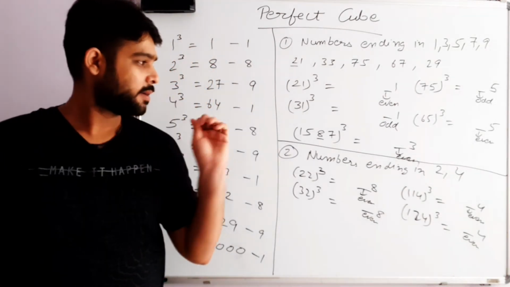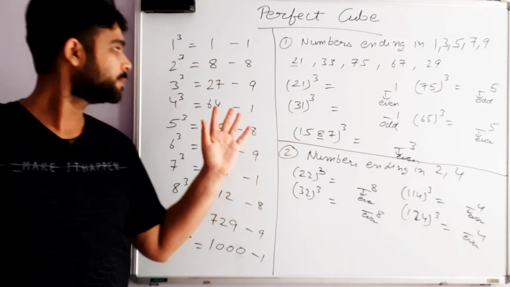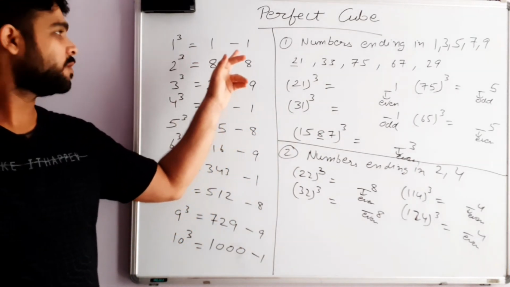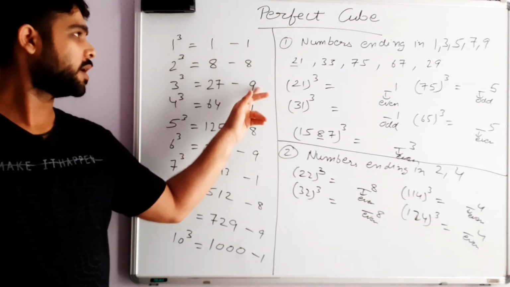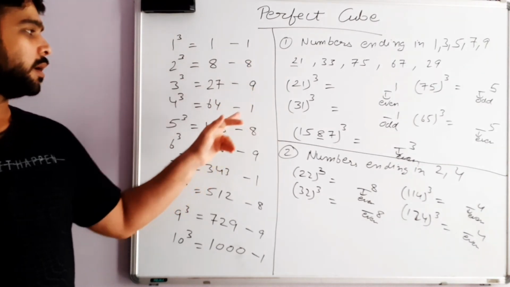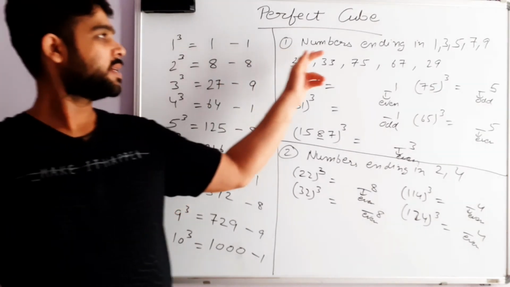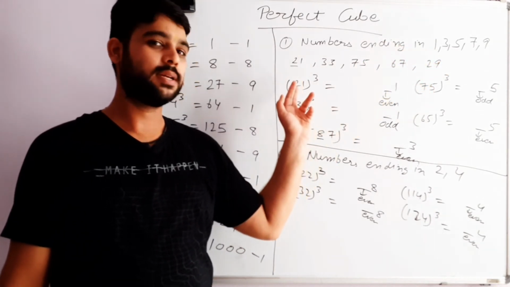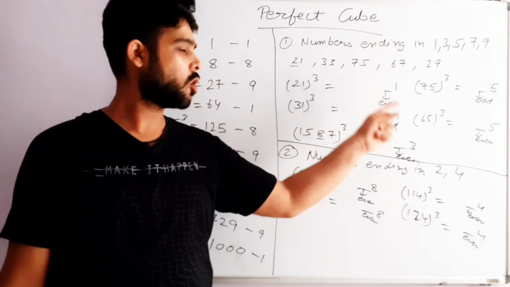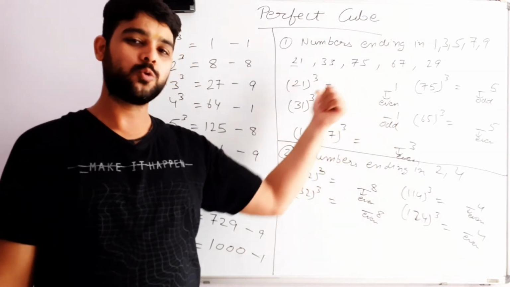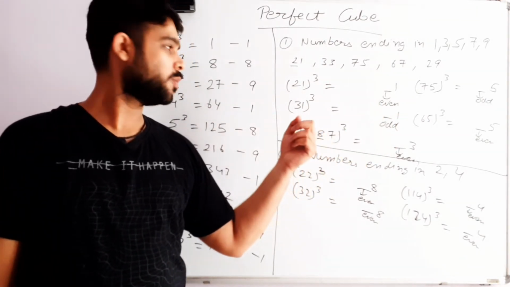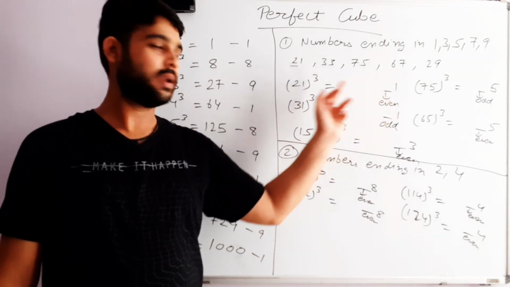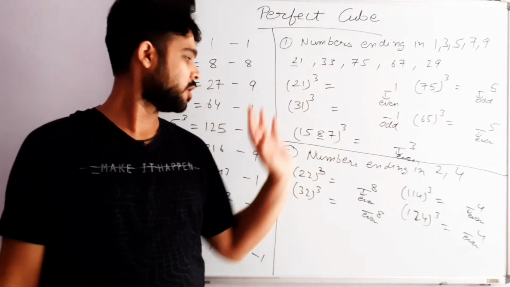So till this point I have given you 3 things. The digital sum of a perfect cube is always either 1, 8 or 9. Numbers ending in 1, 3, 5, 7, 9 will give you the second last digit as either even or odd depending on whose cube you are finding. If you are finding the cube of a number whose second last digit is even, it will give you an even number, and if it is an odd number, it will give you an odd number.